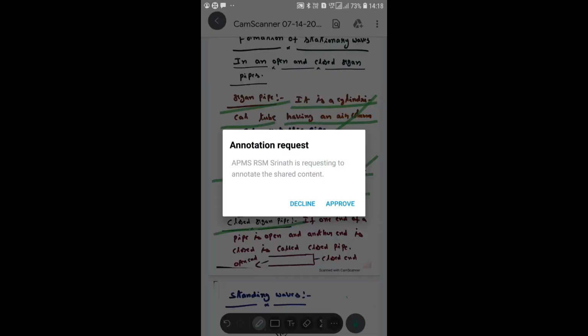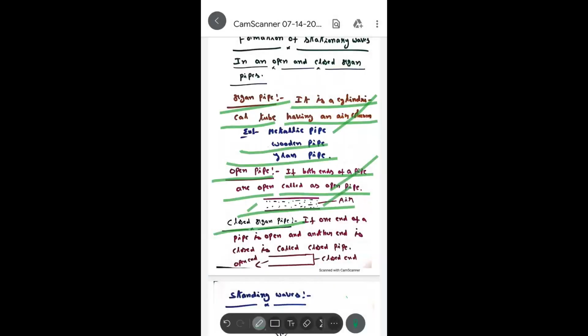But here its definition is somewhat different. A closed organ pipe means not completely closed. If one end of a pipe is open and the other end is closed, it is called a closed organ pipe.